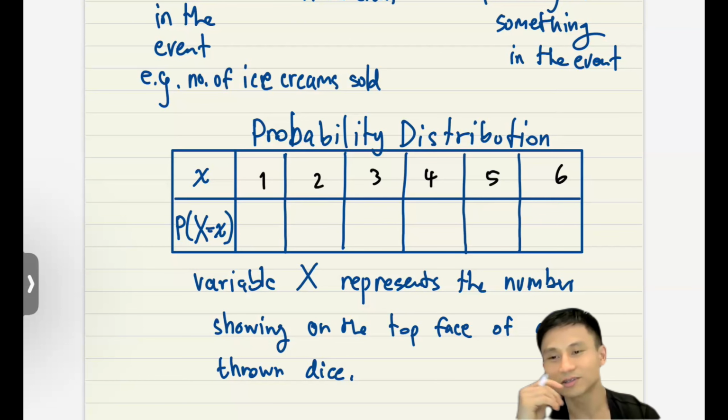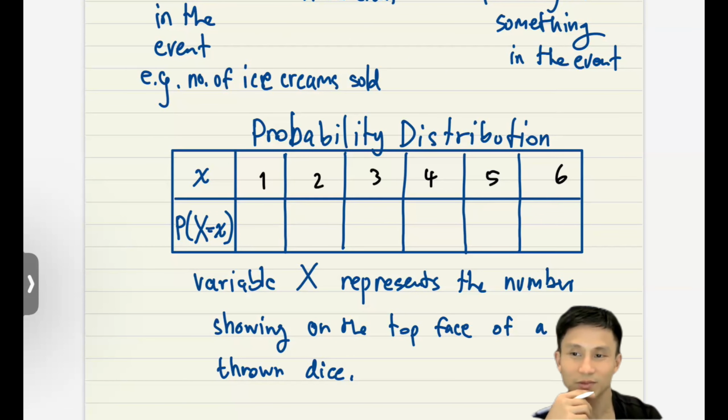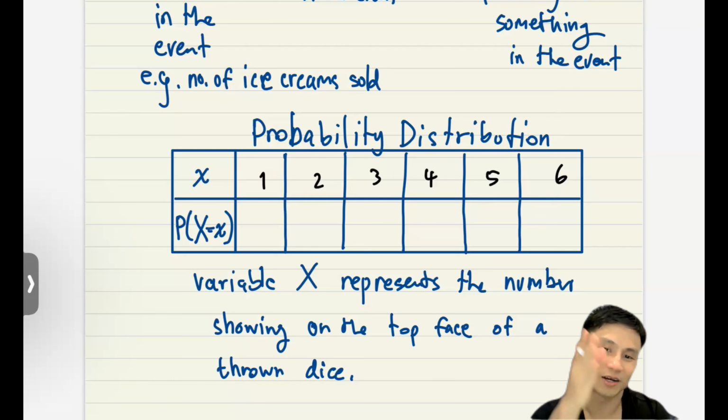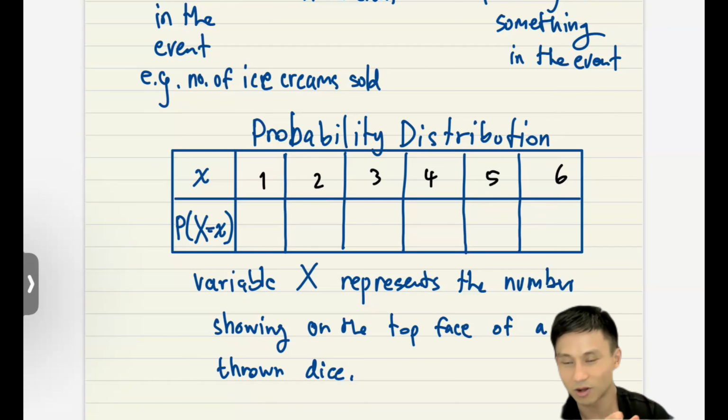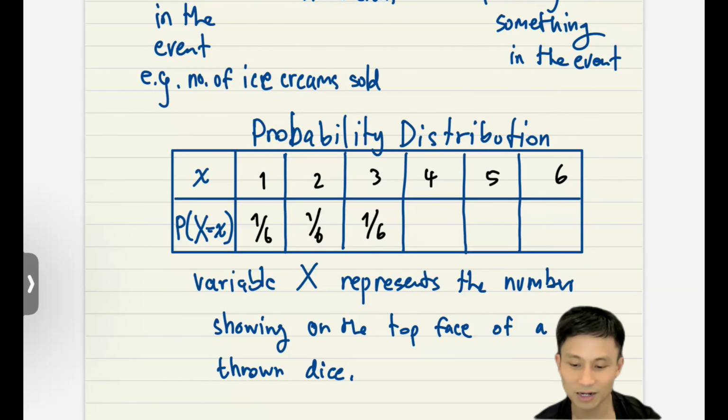So it's just the options. All the options possible, you write them down. And for the probability of variable X equal to each of the numbers in the top row, in the bottom row you just fill in the probability value. If it's a fair dice, what do you get? So 1/6 each. And fractions are fine in this case. We can do exact values.